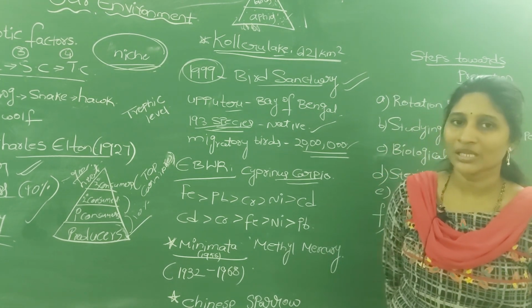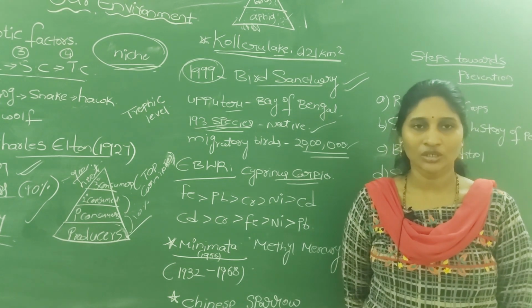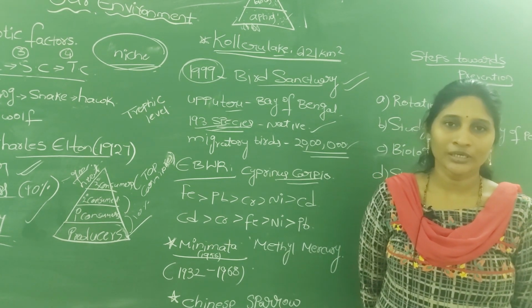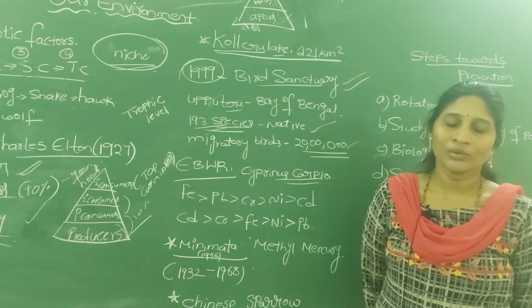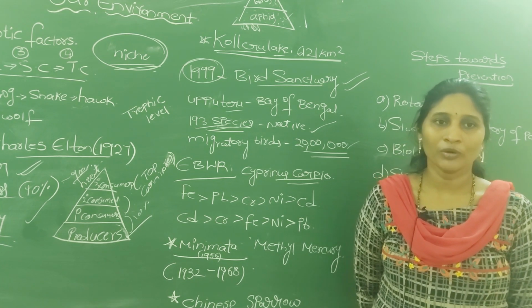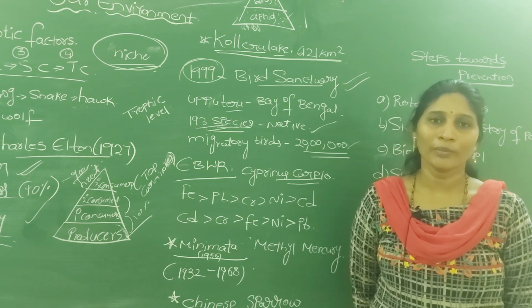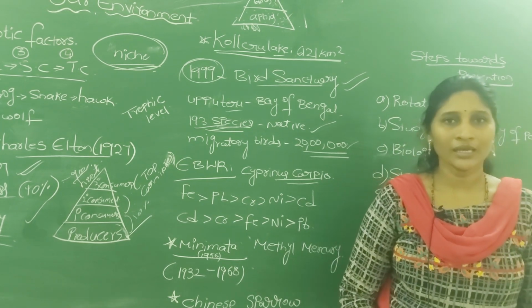Here we have two terms: bioaccumulation and biomagnification. The entry of pollutants into organisms is called bioaccumulation, but the tendency of increasing concentration of pollutants is called biomagnification.